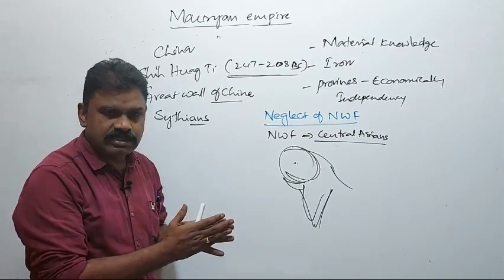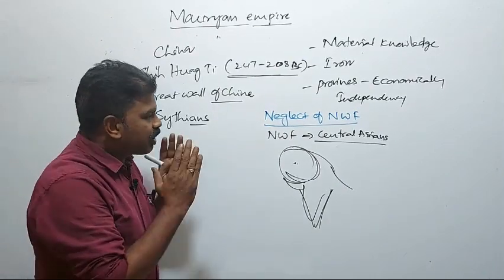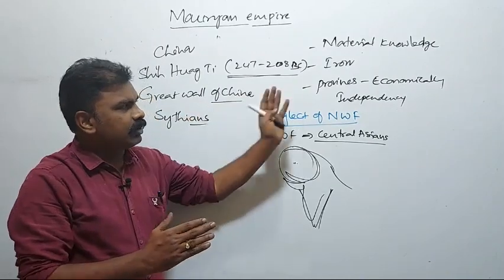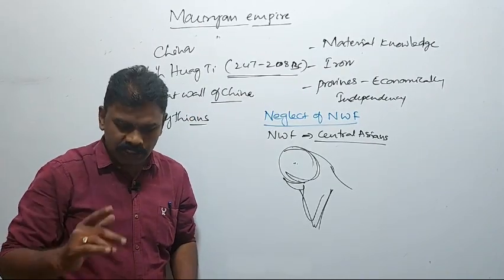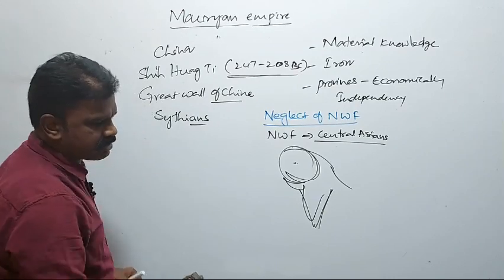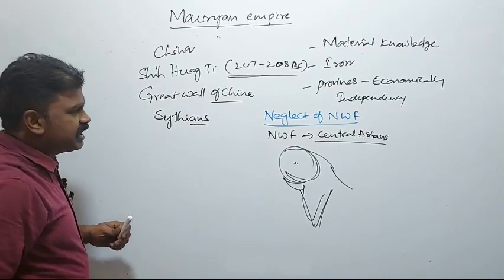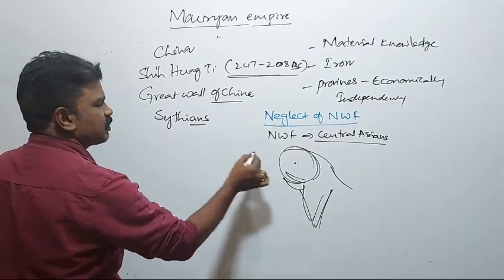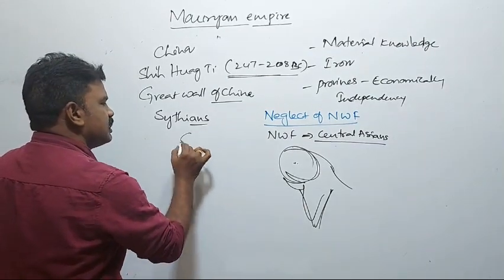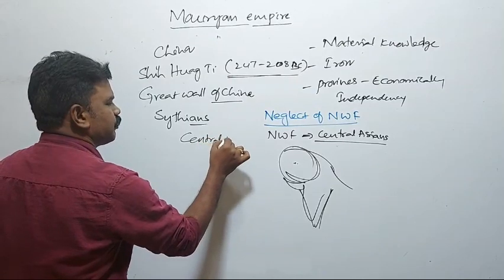Such measures were not taken by the Mauryan rulers. Thus, a series of invasions occurred in the northwestern frontier provinces from the Central Asian tribals.